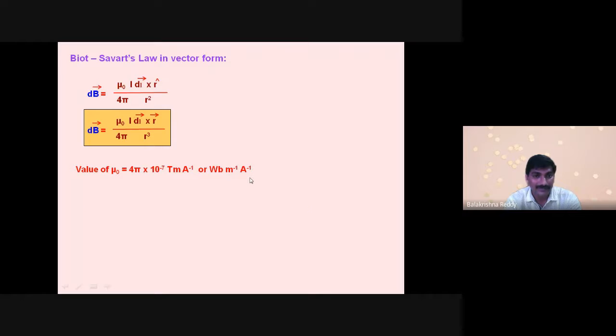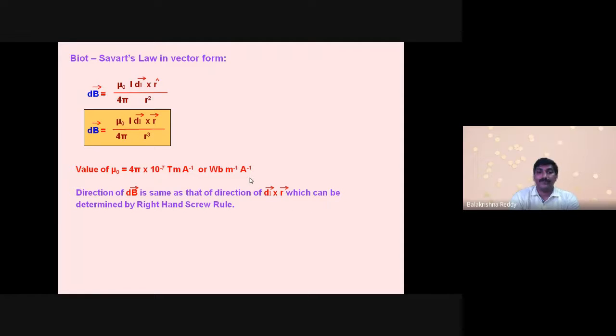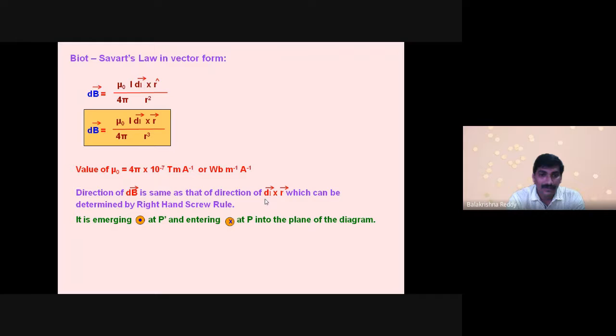Okay. Now, the point I just explained: the direction of the magnetic field is the same as the direction of the cross product of dl cross r. As I told you, the dot is perpendicular to the plane and the cross is also perpendicular, but it is inwards and the dot is outwards.